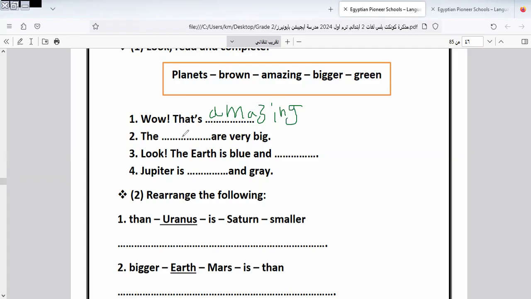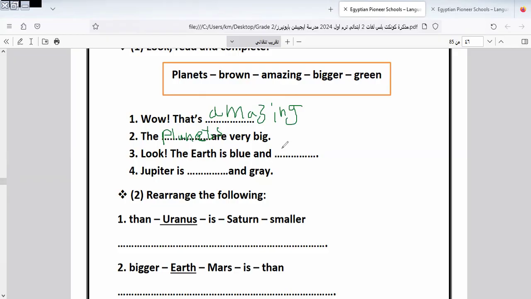The space is big. So here, the planets. Why did I select the plural, planets? Because here we have "are". So we must put the noun in the plural form. The planets are very big.